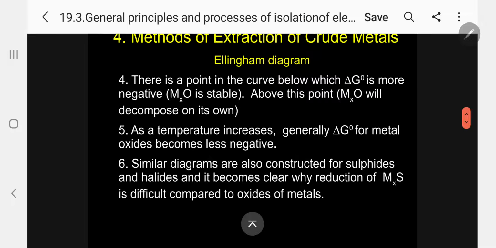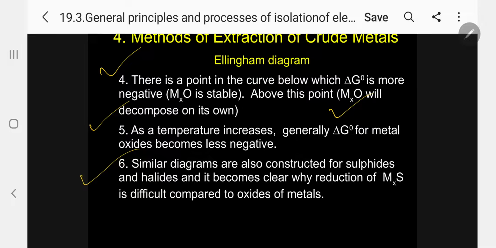Now, number 4. There is a point in the curve below which delta G0 is more negative, and the metal oxide MxO is stable. Above this point, the MxO will decompose on its own. Kindly follow. There is a point in the curve below which delta G0 is more negative. Number 5. As the temperature increases, from 0 to 2200, generally delta G0 for metal oxide formation becomes less negative.